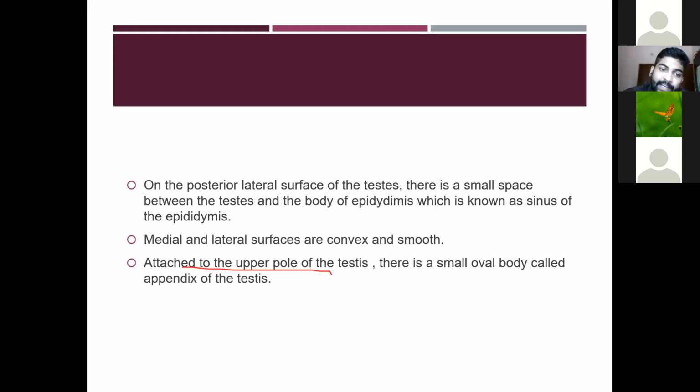Then the medial and lateral surfaces are convex and smooth. Attached to the upper pole of the testis, there is a small oval body called the appendix of the testis.